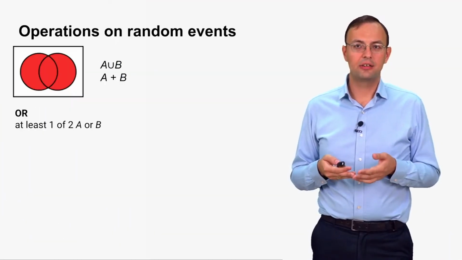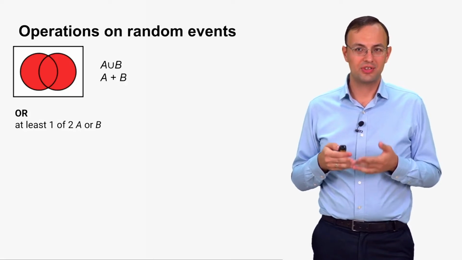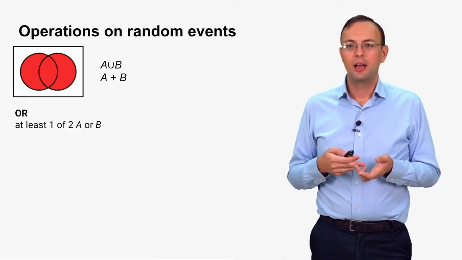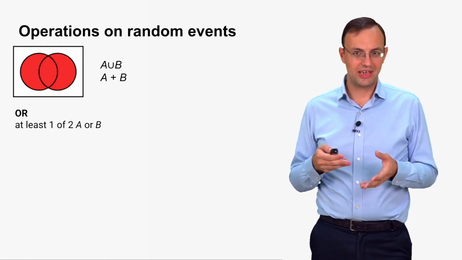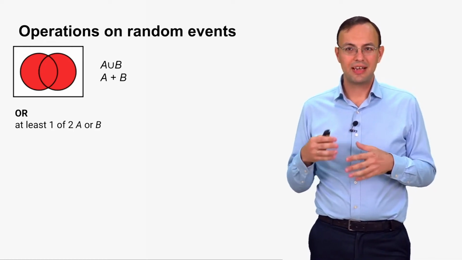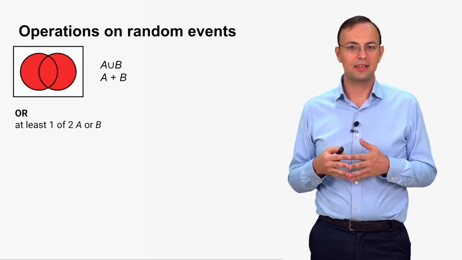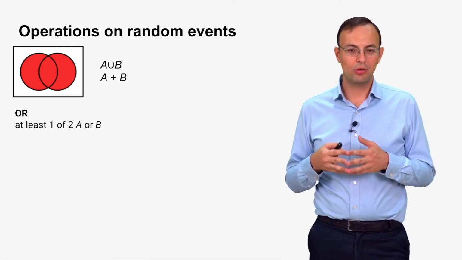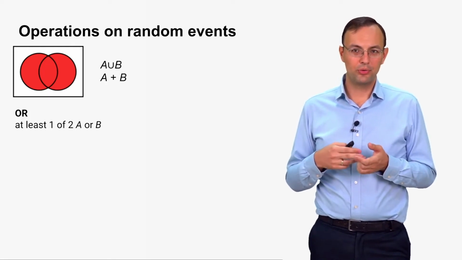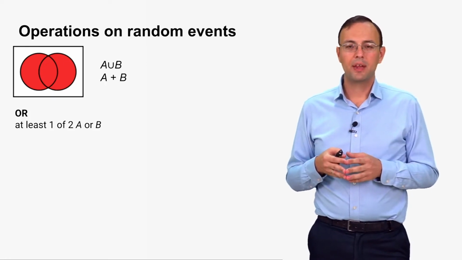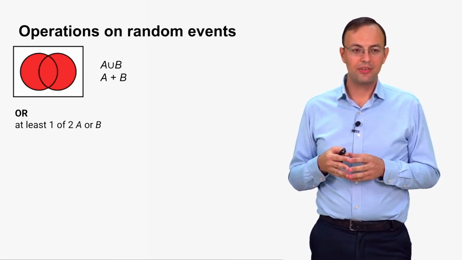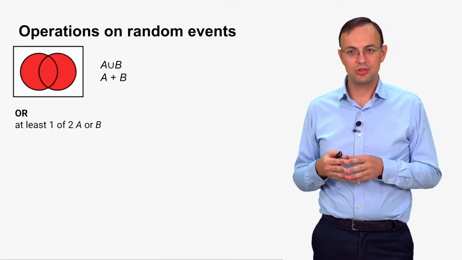So what are operations on sets? You already know. The first one is union of two sets. So the result of this operation is a set that includes all elements of both sets A and B. In probability theory, there are two standard notations.